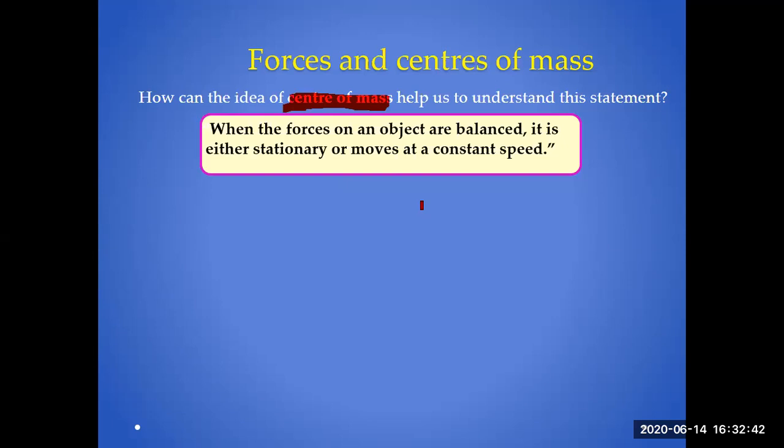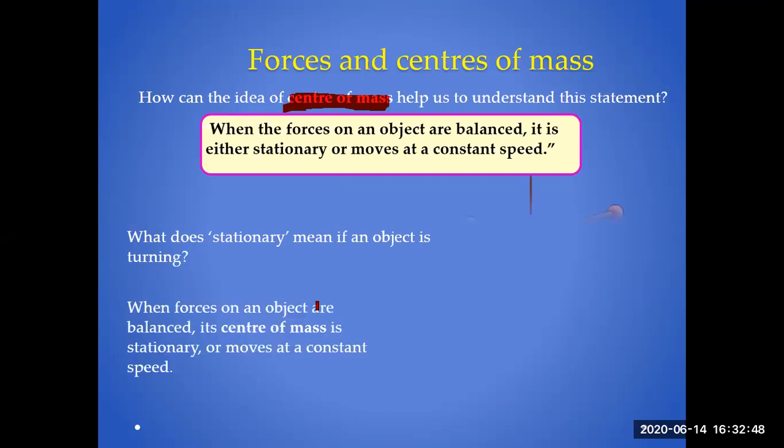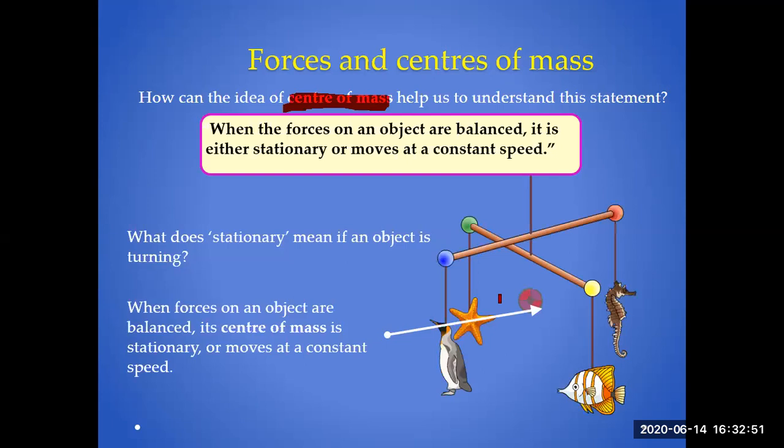So what does stationary mean? If an object is turning, rotating in a circular path, what does stationary mean? When the forces on an object are balanced, its center of mass is stationary or moves at a constant speed. So this is the question.